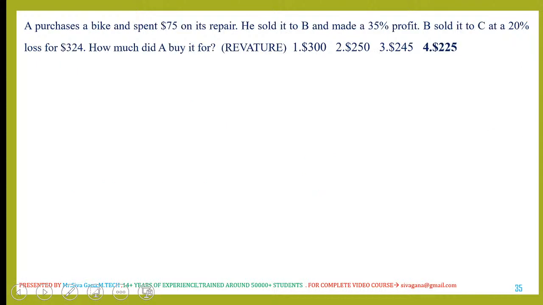A purchased a bike and spends 75% on its repair. Okay, he sold it to B. Then B sold it to C. It is like a chain.